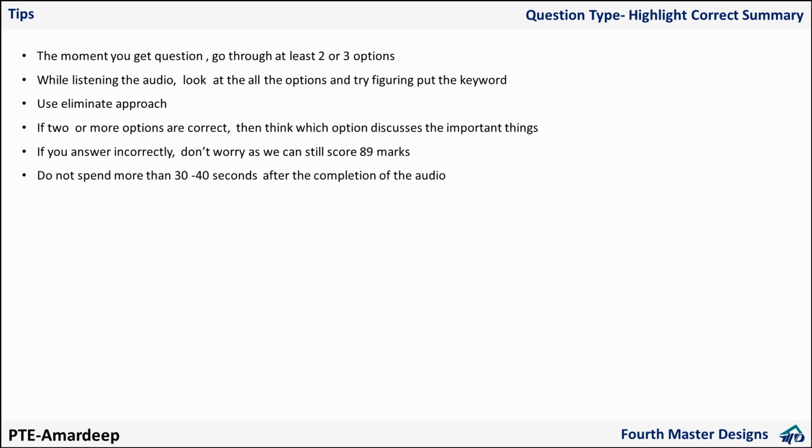If you feel 2 options convey the same meaning and are very close, then just select any. When you keep reading again and again trying to figure out which option has more keywords or more weightage in terms of meaning, theme or context, you will be wasting time. But when the options are not conveying the same meaning, then you just have to look at the sentences, look at the keywords, and based on that decide which one is the correct summary.